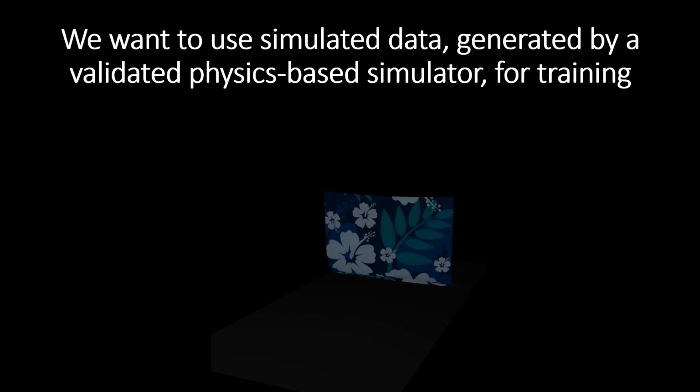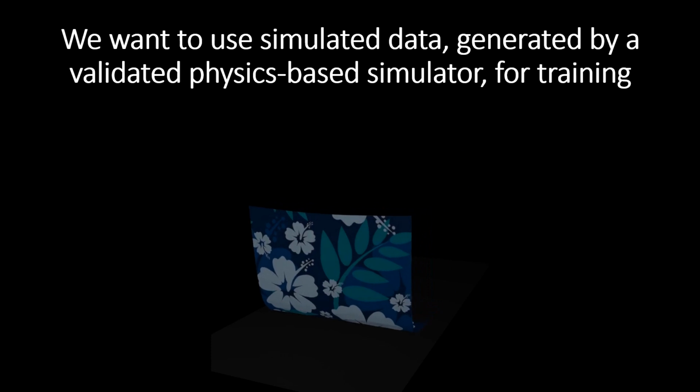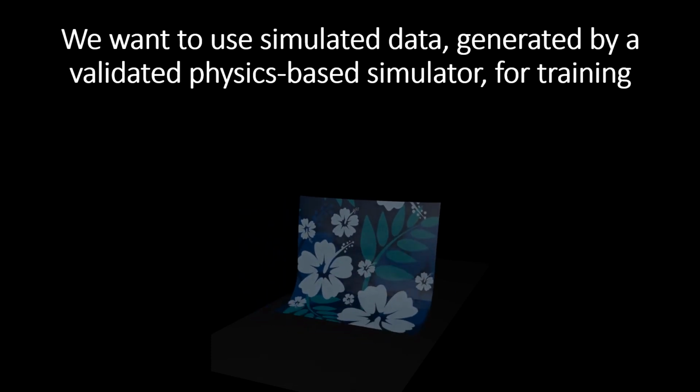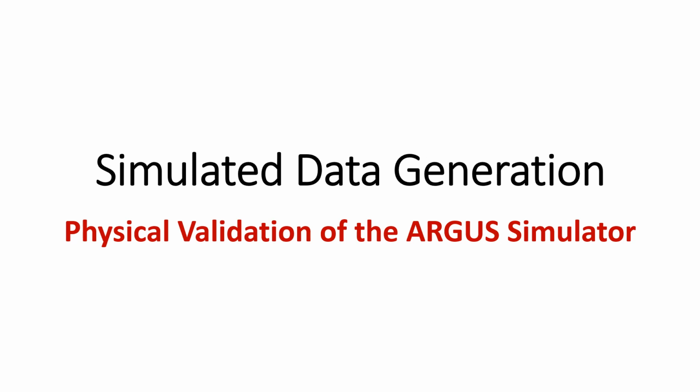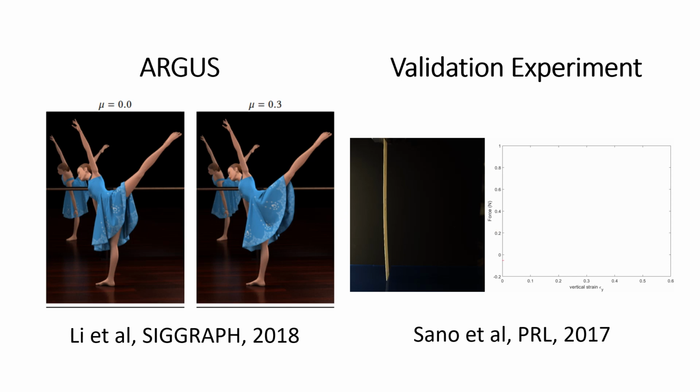In short, in order to train our model, we want to use simulated data that has been generated by a validated physics-based simulator. Thus, we come to the first contribution of our paper, which is physical validation of the Argus simulator. We choose the open source Argus simulator, which is a thin shell simulator from the graphics community that can simulate clothing while simultaneously resolving elastic forces, non-penetration, and Coulomb friction constraints.